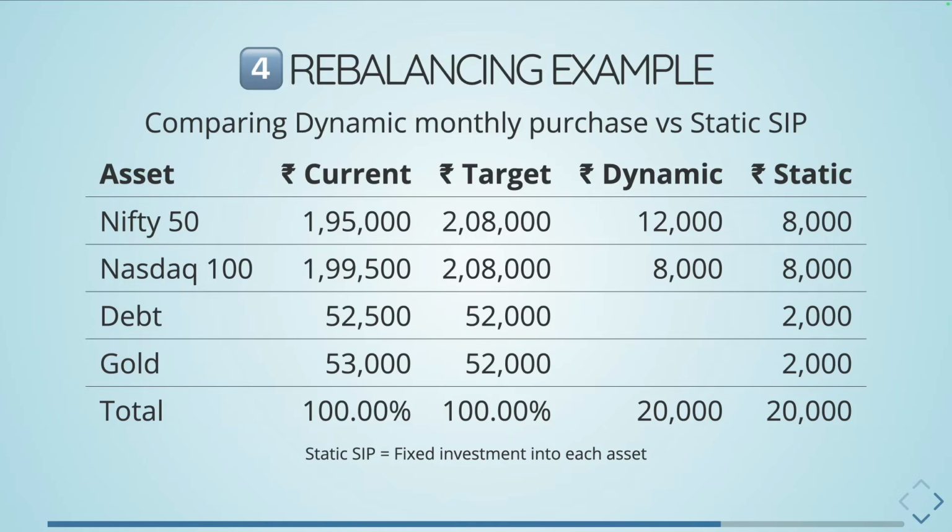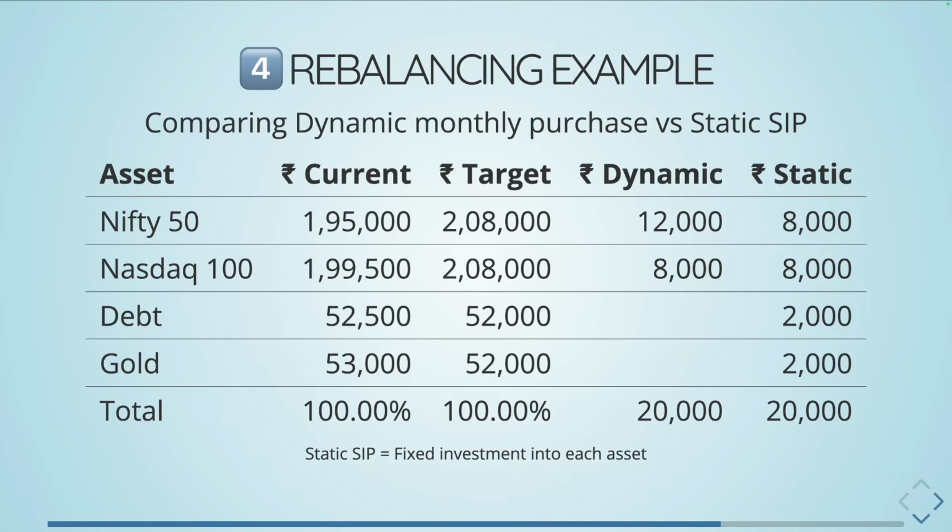So I don't do SIPs. I do this dynamic calculation to identify the current situation based on the funds I have. I don't even look at anything in the market. I just look at my target values in my portfolio and dynamically decide what needs to be bought, so that it brings them towards their target value. So here in dynamic allocation, I will buy 12,000 of Nifty 50 and 8,000 of Nasdaq 100. I don't buy debt and gold, which are already higher than my target.